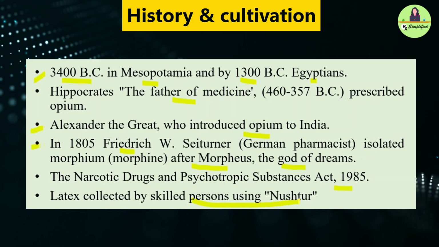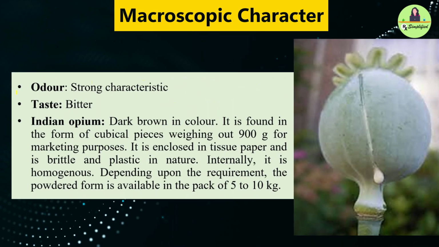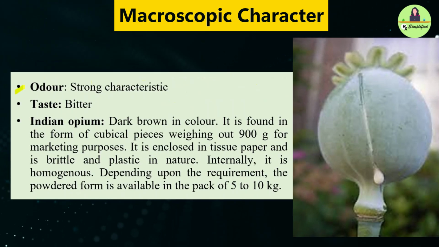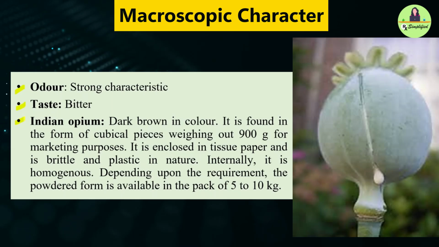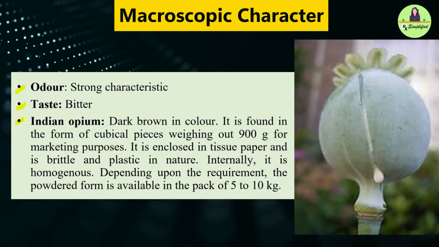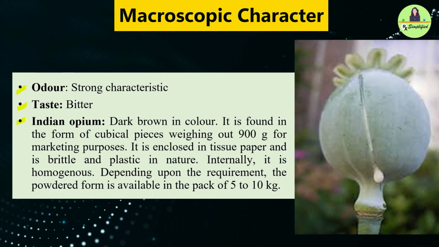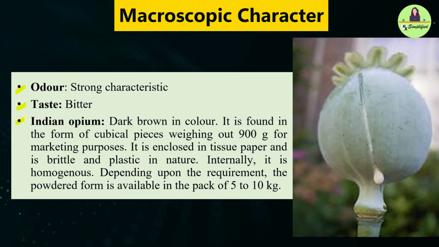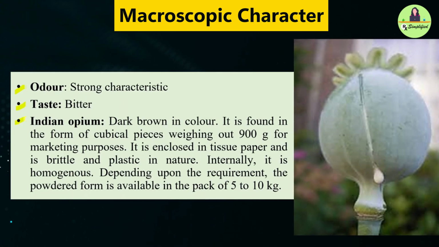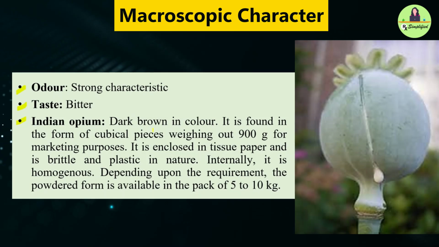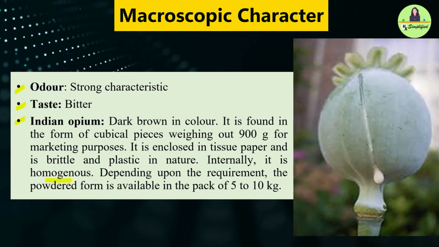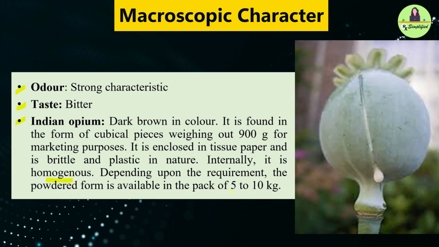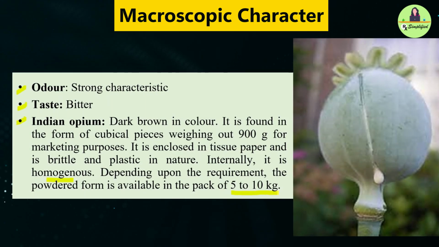using a nushtar. What are the macroscopic characteristics? Opium has a strong characteristic odor and a bitter taste. Indian opium is dark brown in color and is usually marketed in cubical pieces weighing around 900 grams, wrapped in tissue paper. It is both brittle and plastic in nature. Internally, it has a homogeneous appearance. Depending upon the requirement, powdered opium is available in packs ranging from 5 to 10 kilograms.